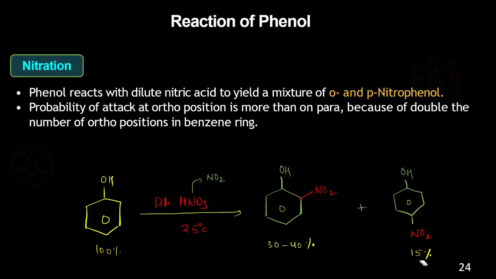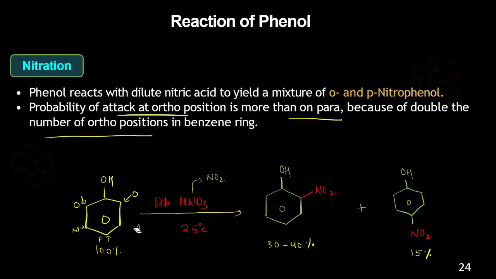And if you see, the probability of attacking at the ortho position is more than para because there are double the number of ortho positions in the benzene ring. So what is ortho, meta, para? This is OMP. Ortho, either I can put here or I can put here. I can put the meta here, I can put the meta here. But para is only one place, that is here. If I take this way, it is here. If I take this way, it is here. So para has only one position, whereas ortho has two different positions.